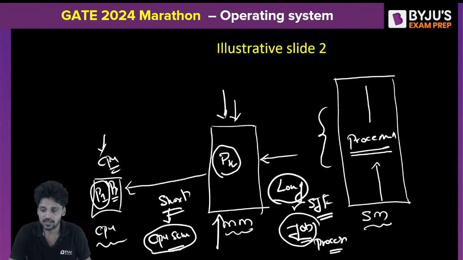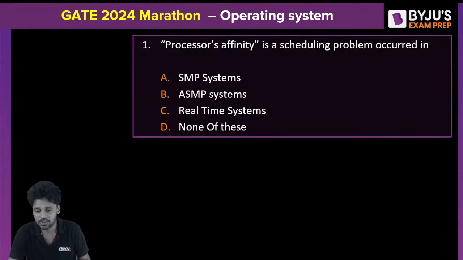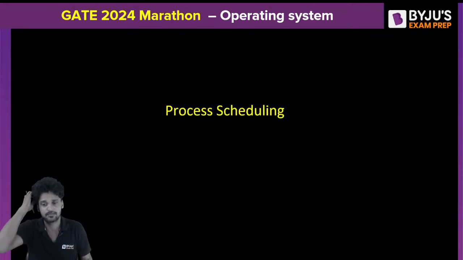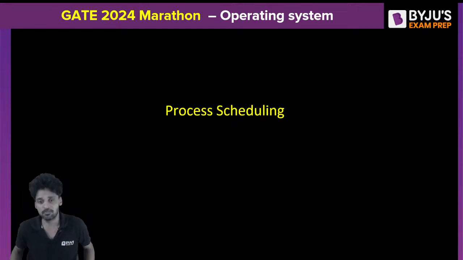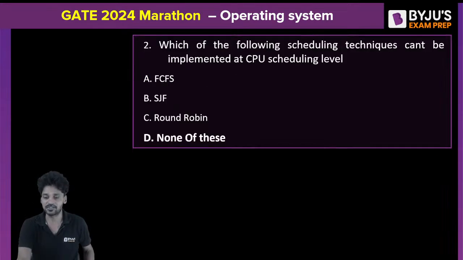Okay. Now we will start with some questions, because for tomorrow's session, solving the questions is just as important as the theory discussion. We will start with process creation, process deletion. Also, we'll discuss process scheduling. The first question is on your screen. Which of the following scheduling techniques cannot be implemented at a CPU scheduling level?